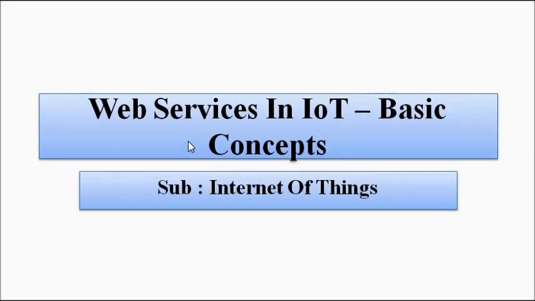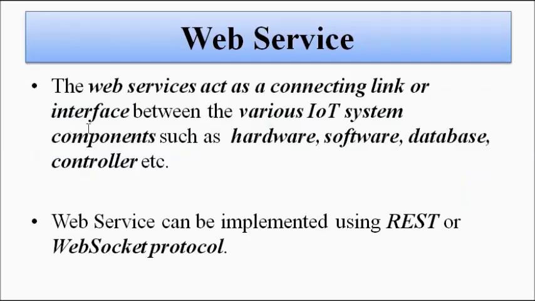The way in which all the systems or subsystems involved in IoT interact with each other, there web services play an important role. So web services act as the connecting link, the common thread or the interface, we can say, between the various IoT system components.